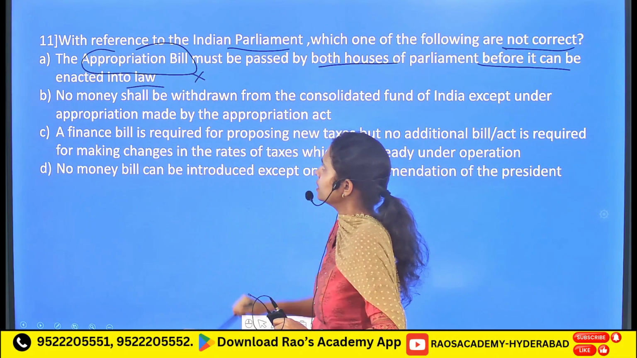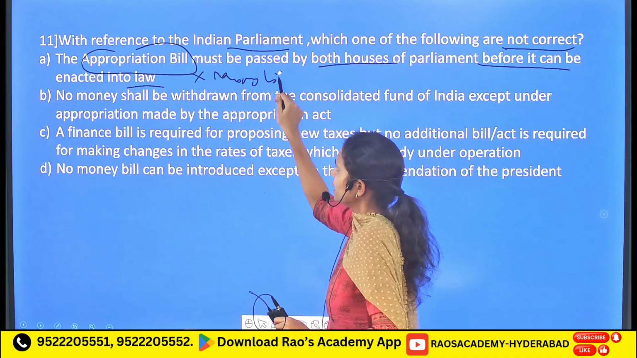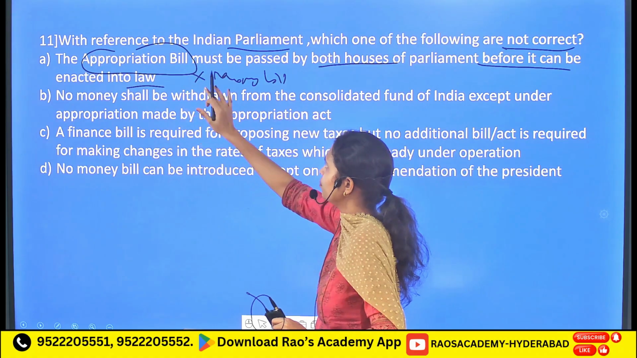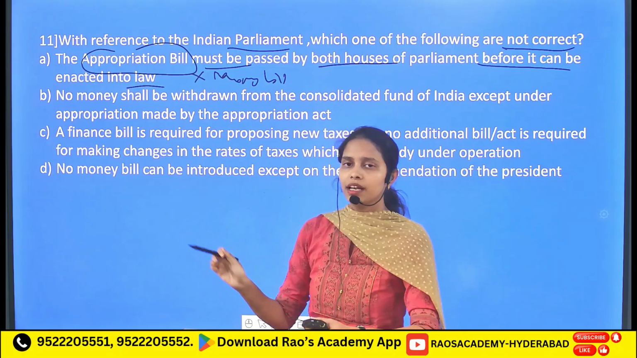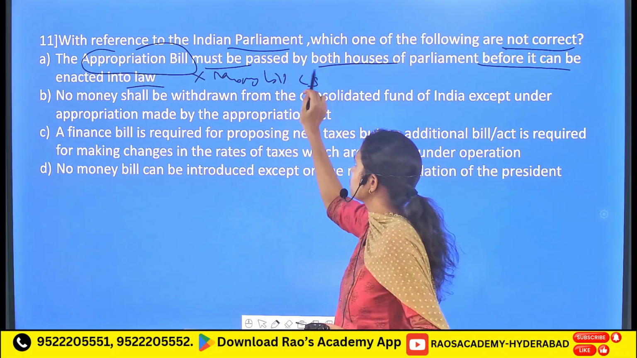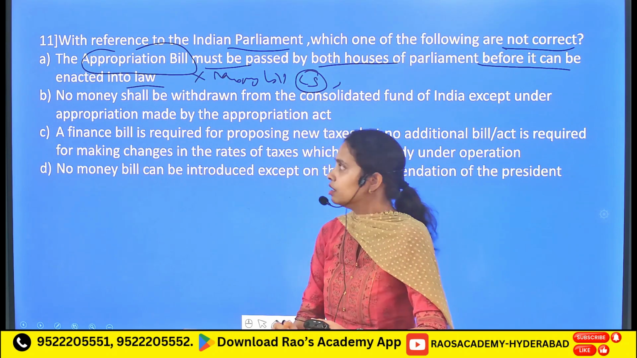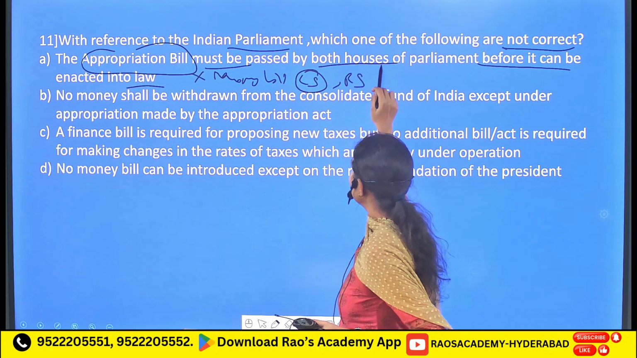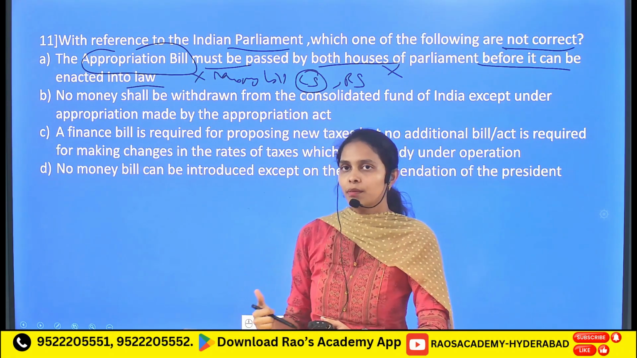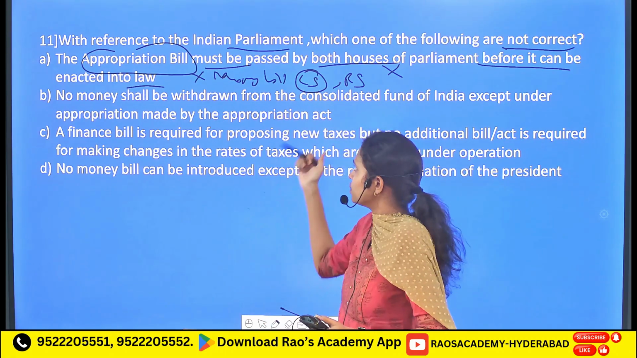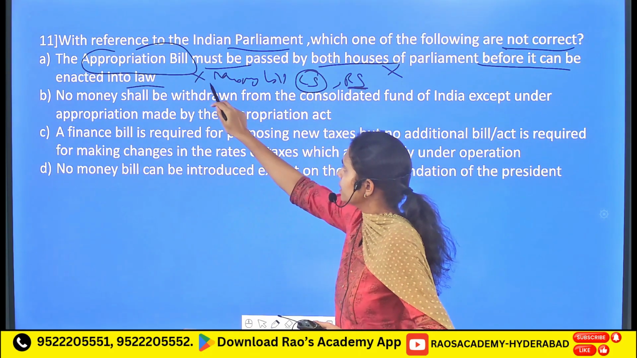This is because this appropriation bill is nothing but a money bill. So here it is mentioned that this particular kind of money bill must be passed by both the houses of the Parliament. This kind of money bill must be passed by the Lok Sabha. There is no such mandatory provision for the Rajya Sabha. So it is going to be an incorrect statement, because the Rajya Sabha can give recommendations, but it is not mandatory for the Rajya Sabha to reject this particular money bill. So A is an incorrect statement.